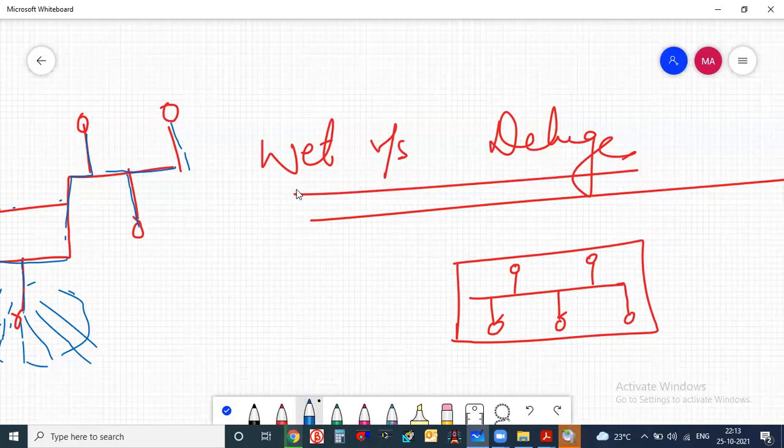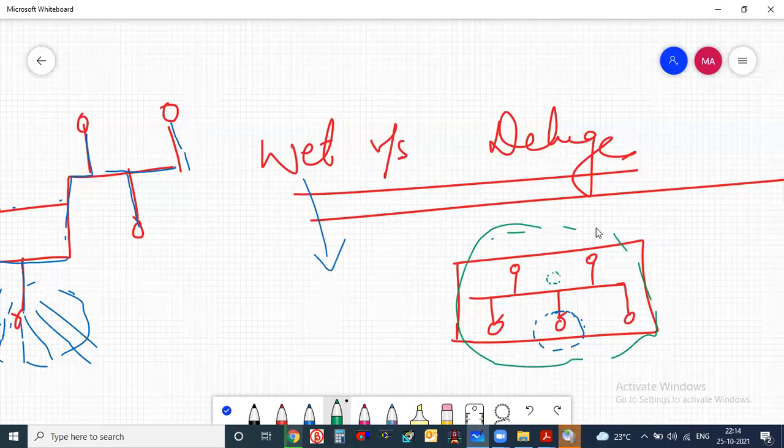See, normally in a wet system, whenever you are installing it, what happens? If fire occurs in this region, only this sprinkler will get activated. But in a deluge system, suppose the fire occurs at this place, all the sprinklers will get activated. All 5 sprinkler heads will burst open. This is the deluge system. In a wet system, only that particular sprinkler where the fire is high will burst off. But in a deluge system, all the sprinkler heads burst off.